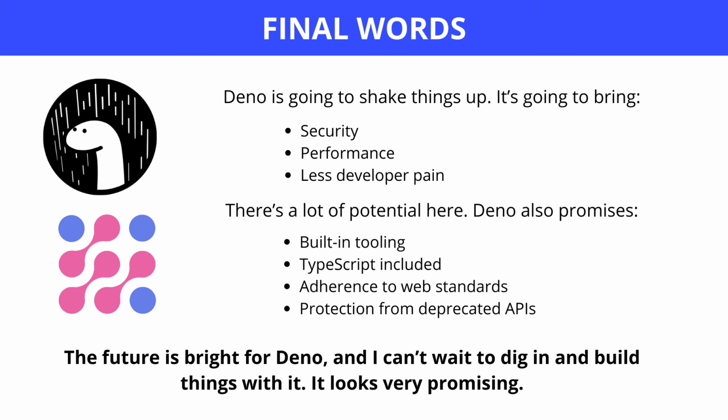Okay, now final words from me about Deno: it is going to shake things up in the future. It's going to bring security, performance and less developer pain. You can make applications more secure and more accessible. There's a lot of potential here. Deno also promises built-in tooling. It includes TypeScript, web standards, and protection from vulnerable APIs and all. The future is bright for Deno, and I can't wait to dig in and build things with it.